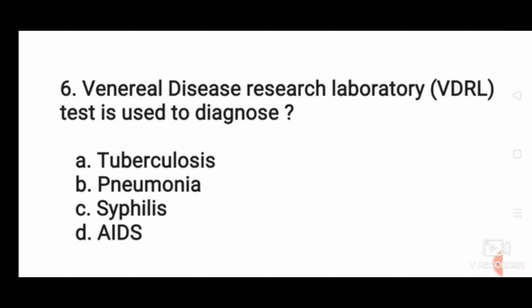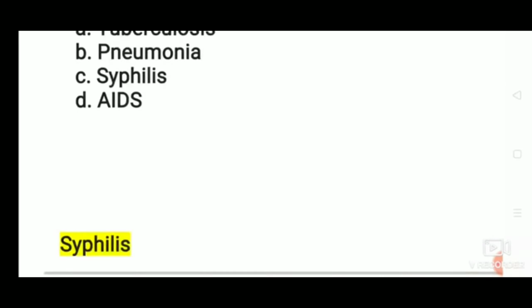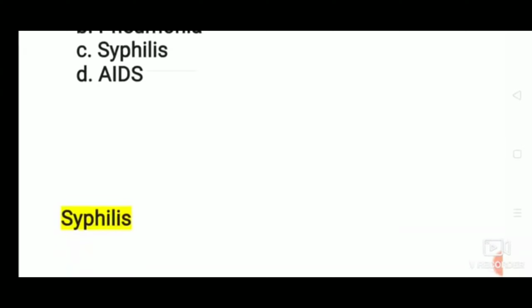Laboratory VDRL test is used to diagnose tuberculosis, pneumonia, syphilis or AIDS? The correct answer: the Venereal Disease Research Laboratory test is used to diagnose syphilis.